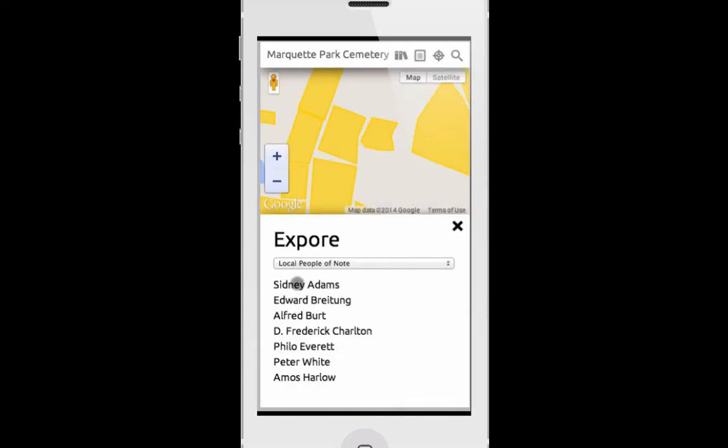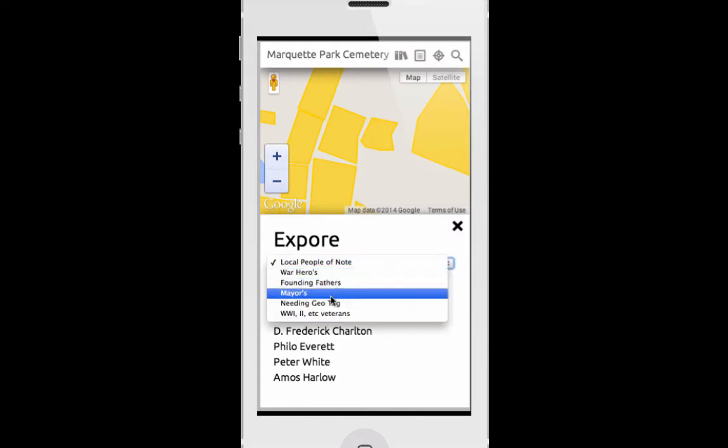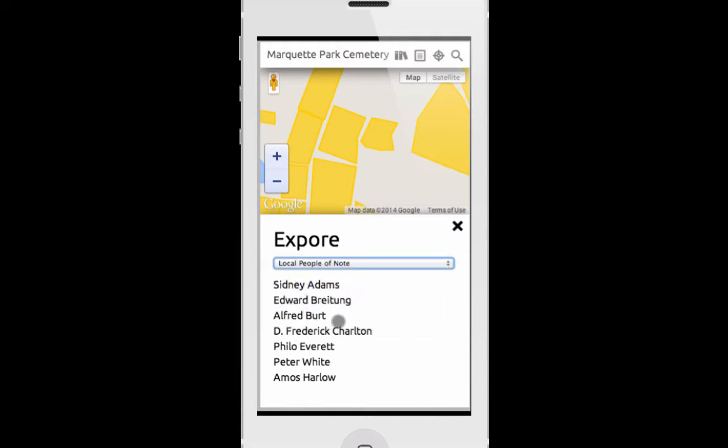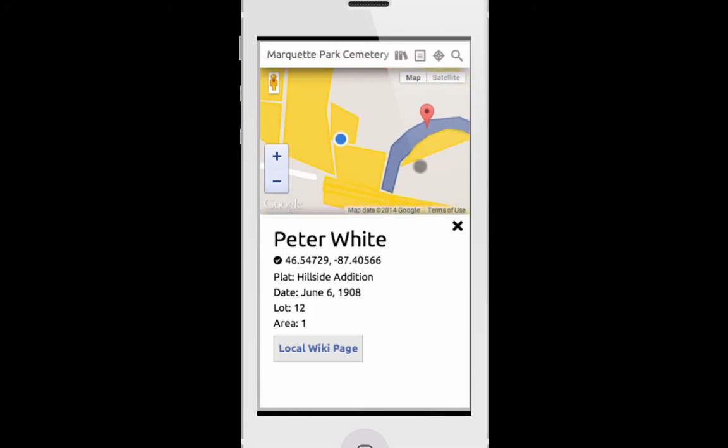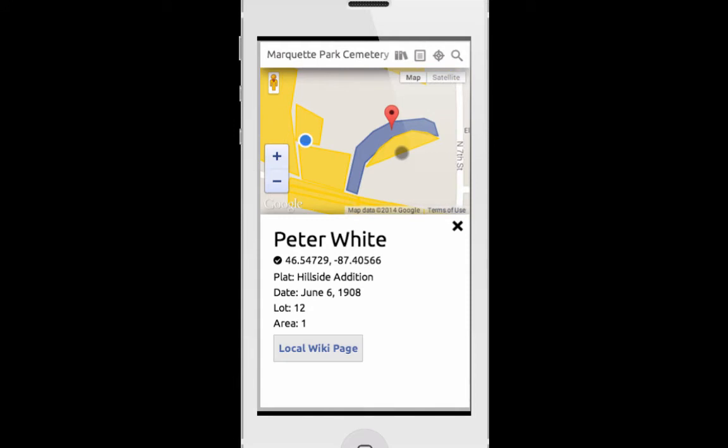We can look at a list of people that are of note, or war heroes, or just other plots that need geotagging. But in this case we're going to take a look at Peter White, someone famous, and we see this is where Peter's located in the cemetery, and we can still see where we're at, so we can navigate our way through the cemetery until we find Peter White. Who is Peter White? Well, we have access to the local wiki that will give us more information on Peter.